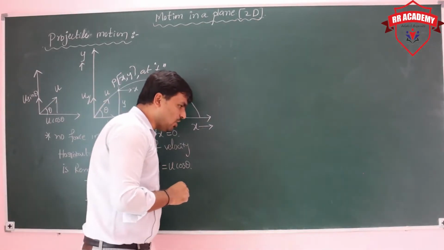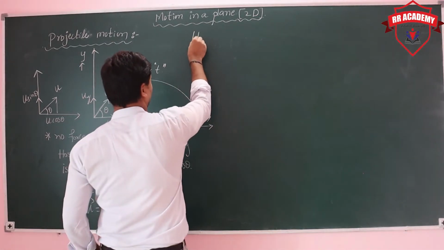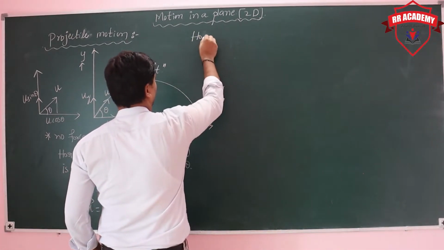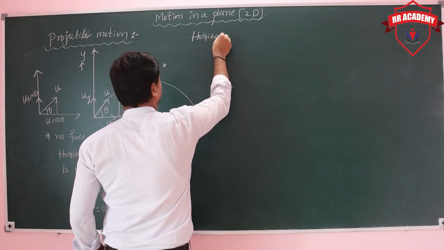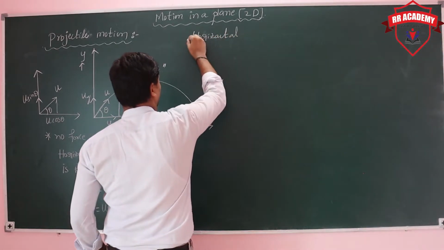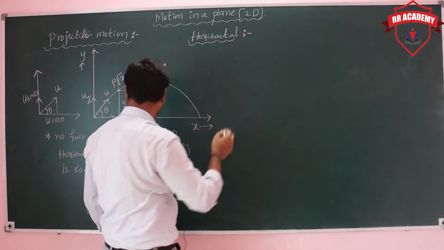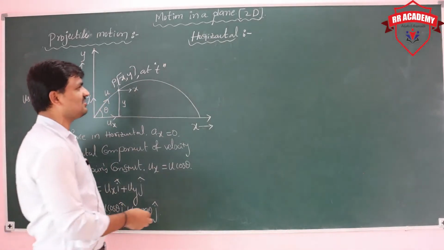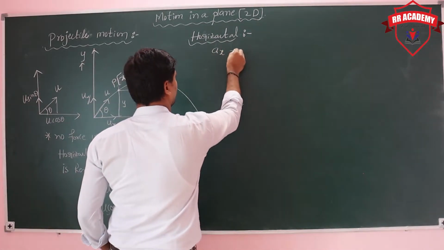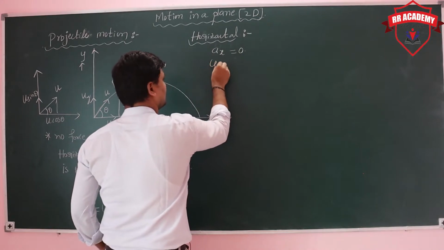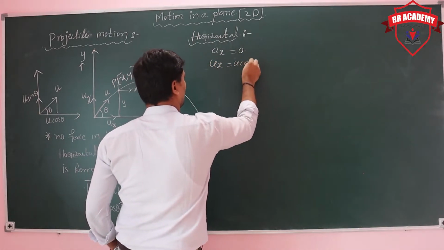So first you can take the horizontal direction. Already we know that horizontally acceleration is 0, then velocity is constant, u cos theta.